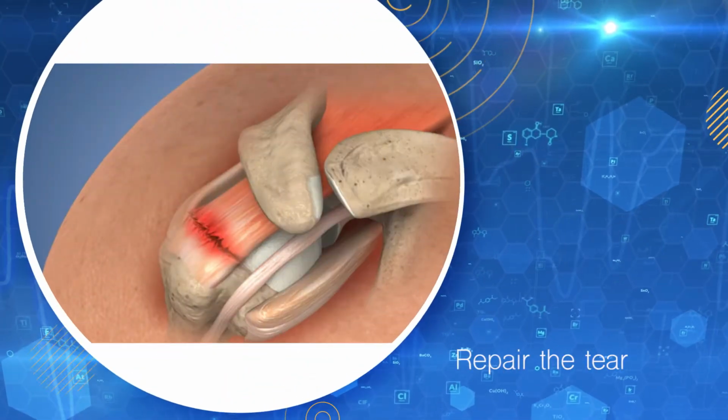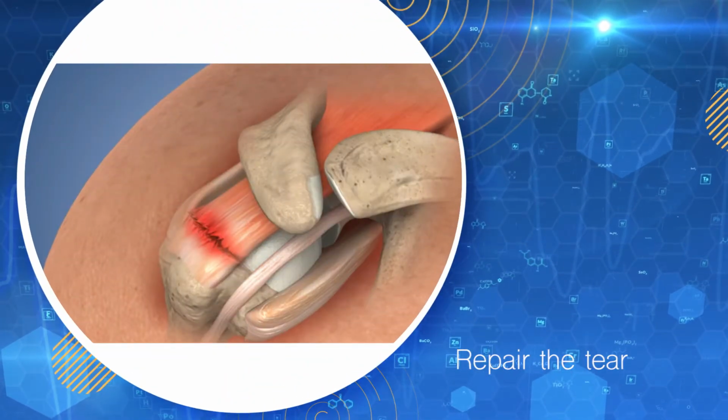But if the patient is having symptoms, like if the patient has got an acute tear, or the patient is severely symptomatic, or the patient has got severe weakness, or the patient has got a large tear which is more than 3 cm, in such scenarios the best treatment option is to go for a small arthroscopic keyhole surgery, where the doctor will go inside and try to repair the tear.